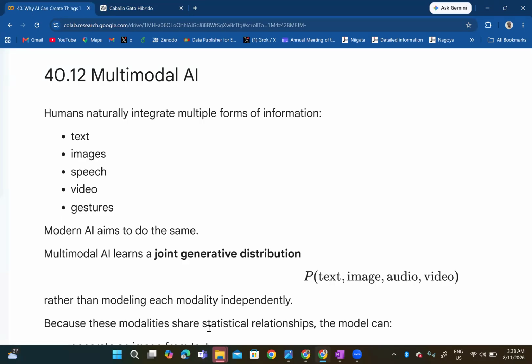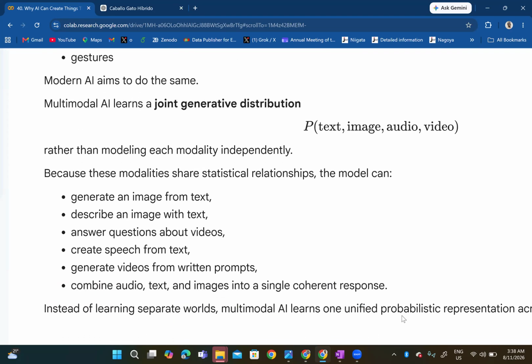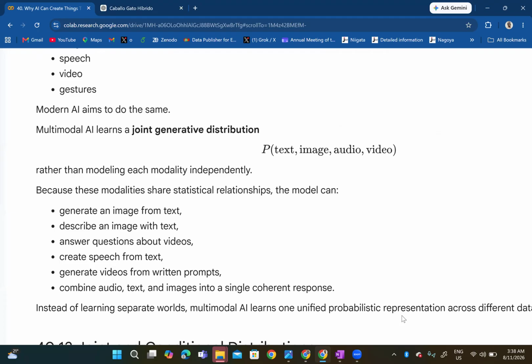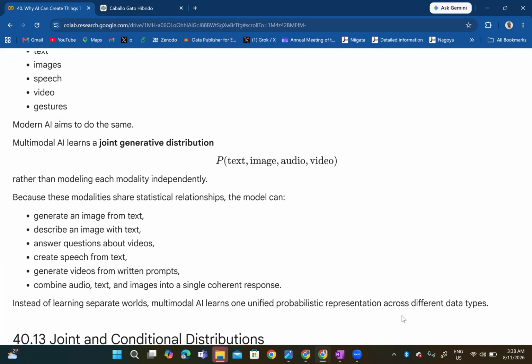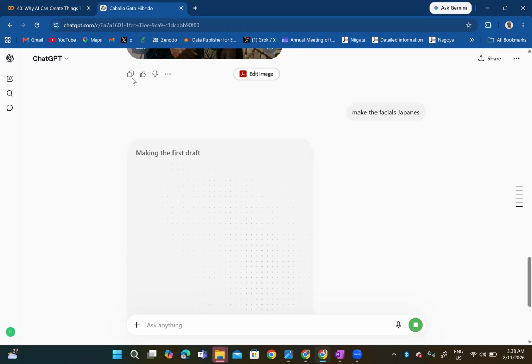Because these modalities share statistical relationships, the model can generate an image from text, it can describe an image with text, it can answer questions about videos, it can create speech from text, it can generate videos from written prompts, it can combine audio, text, and images into a single coherent response instead of learning separate worlds. Multimodal AI learns one unified probabilistic representation across different data types. So one thing I've not been using a lot is videos. Maybe after this one, I'm going to generate the image of a Nigerian speaking Japanese. Let's see how that goes.